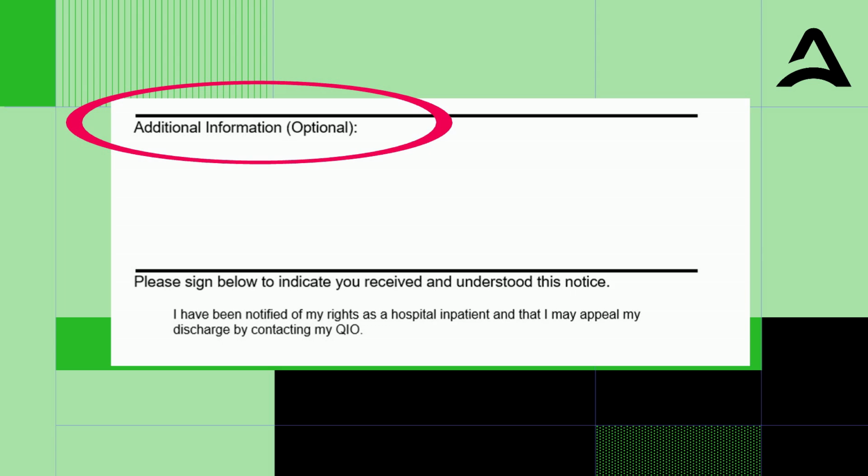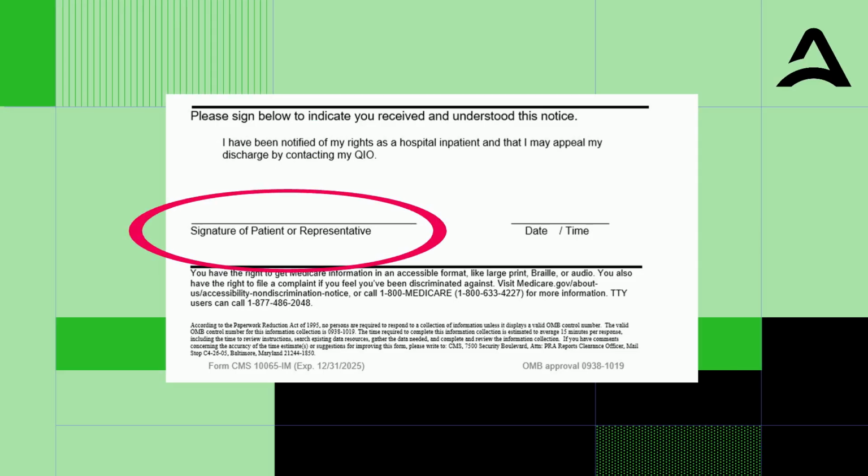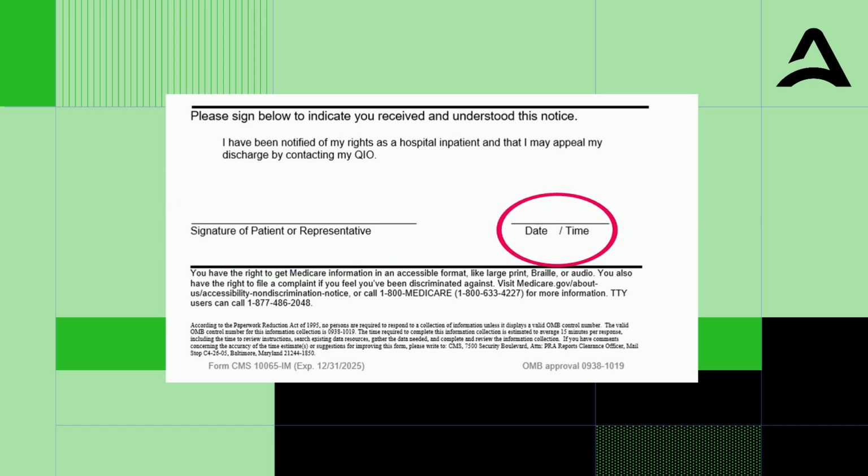On the signature line, have the beneficiary or representative sign the notice to indicate that he or she has received it and understands its contents. For the date and time, have the beneficiary or representative write the date and time that he or she signed the notice. If the document is delivered, but the beneficiary or the representative refuses to sign on the delivery date, document on the IM to indicate the date and time that the notice was delivered.